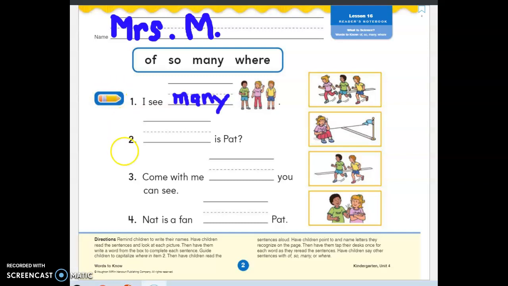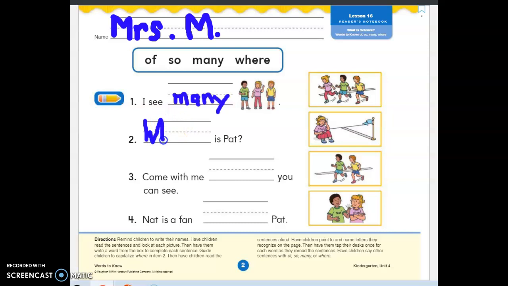Good job. All right, let's look at sentence number 2. Blank is Pat. Now let's go look at the words. Of is Pat. So is Pat. Many is Pat. Where is Pat? I see a question mark at the end. I know that where is used in questions. So I think that's the right one, right? So it's the beginning of a sentence. So what should we do with the letter when it's at the beginning of the sentence? We should capitalize it. Let's capitalize the W.